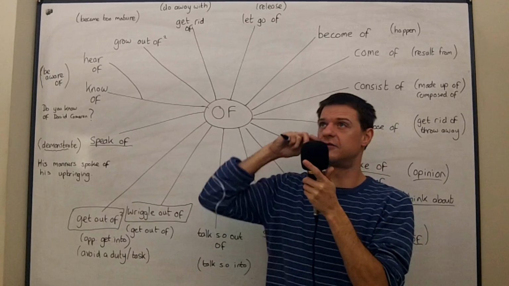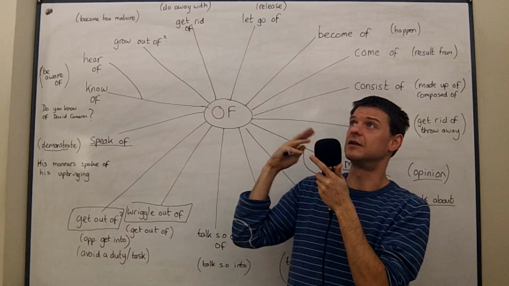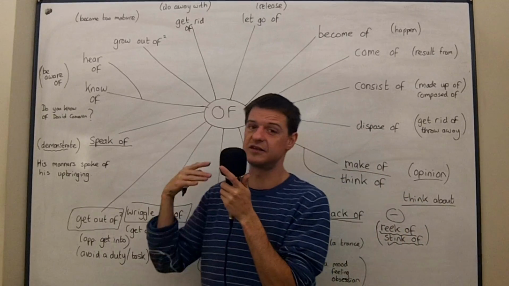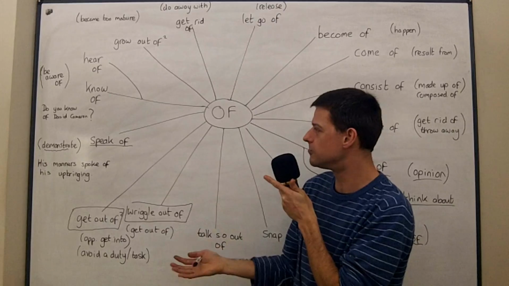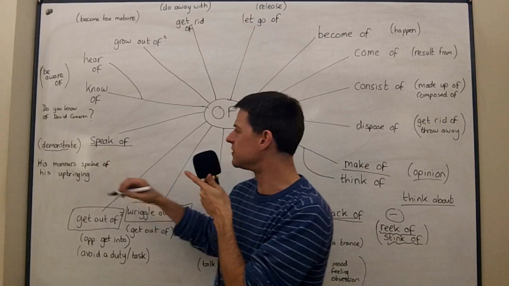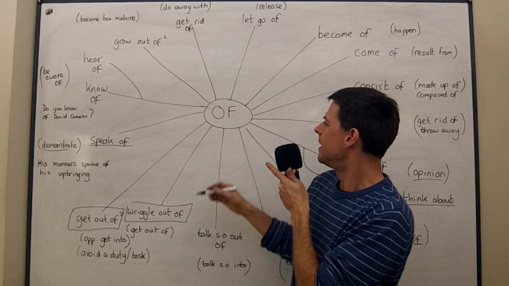But you could say something else. You could say his large mansion spoke of his enormous wealth. Yeah, his large mansion demonstrated his enormous wealth. So speak of is quite a common one.